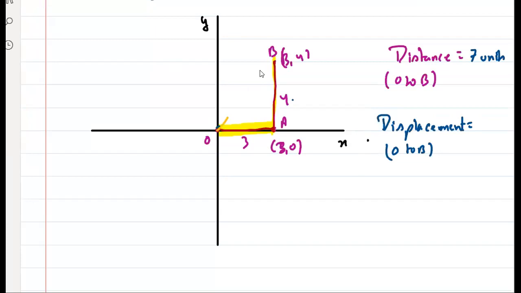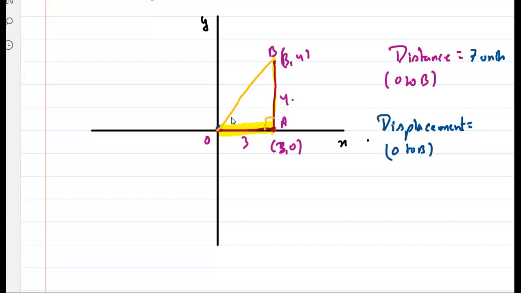O to A, O to B. O to B ना? This is the shortest path, right? Straight line. हाँ या ना? Tell me. Yes, sir. Varun, clear हुआ अब? Okay. So this is the shortest path, and we know this is 90 degrees. This is 3 unit. This is 4 unit.